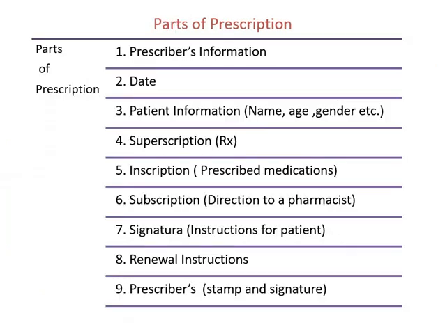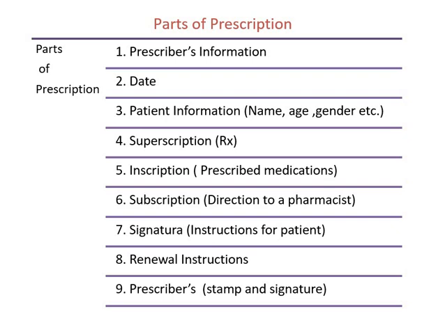So these are the parts of a prescription. एक prescription के अंदर ये सारी information होनी चाहिए, ये बहुत ज़रूरी parts हैं prescription के. So the important parts of a prescription are prescriber information, date, patient information such as name, age, gender, weight of the patient, etc., and superscription, that is shown by the Rx symbol.